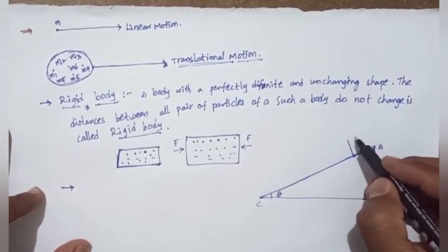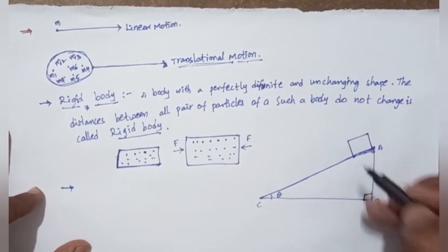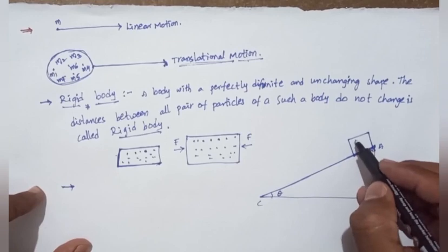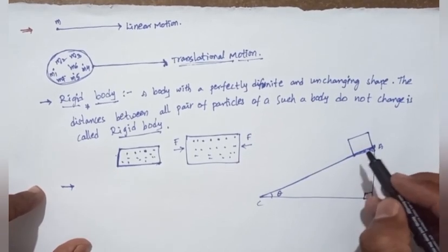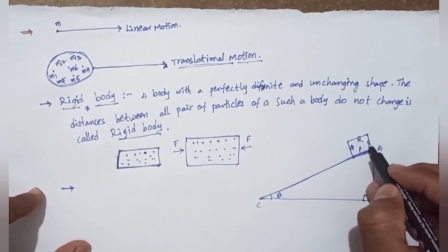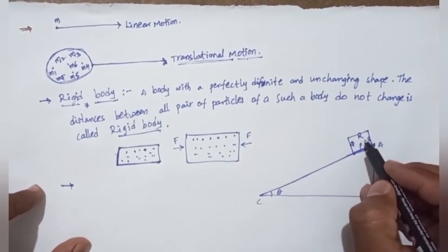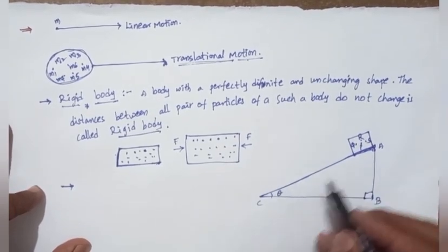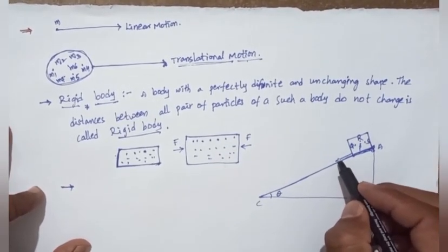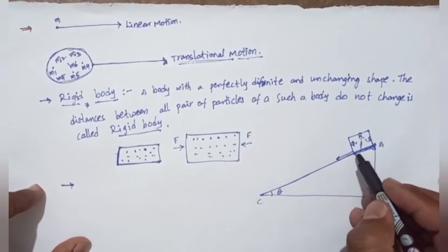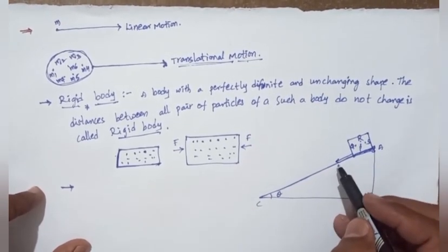When the rigid body is kept here, for example with the points P, Q, R, S, the system of particles, it moves in the direction of the ground.